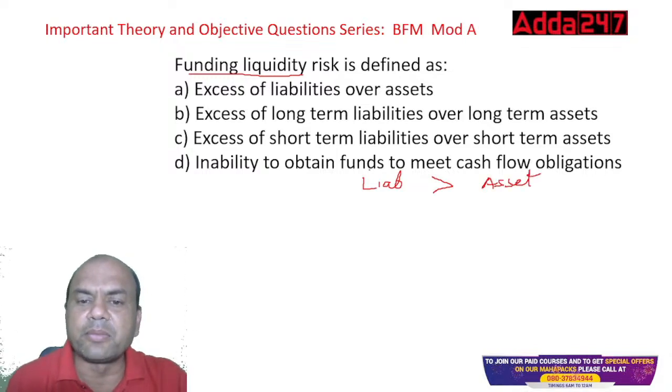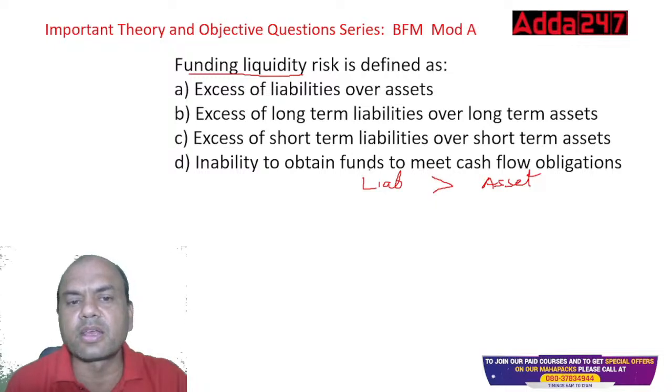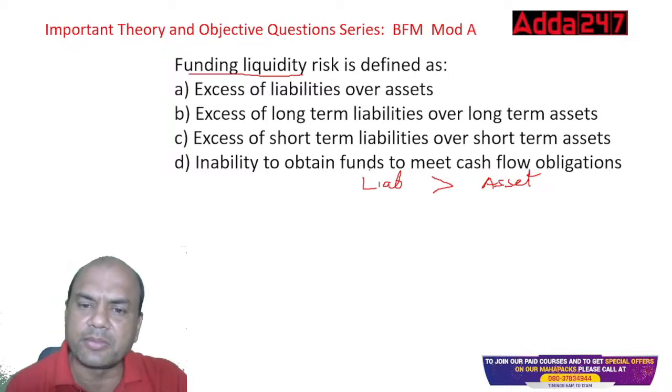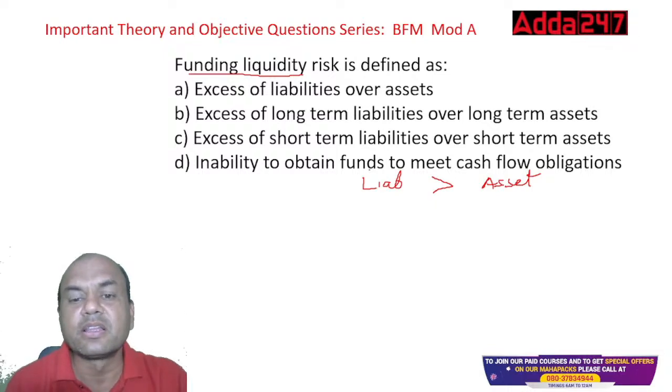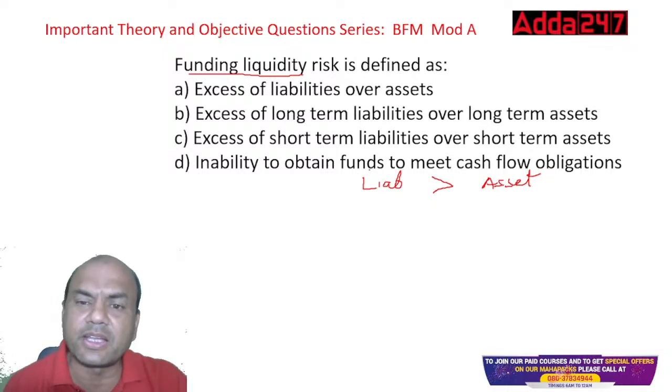Liabilities are greater than assets here. Over here, excess liabilities over assets. Here, long term over long term. But after all, the same liabilities and assets. Short term over short term. The logic is the same: liabilities over assets. So the logic is liabilities are more than assets. So definitely that is the answer.